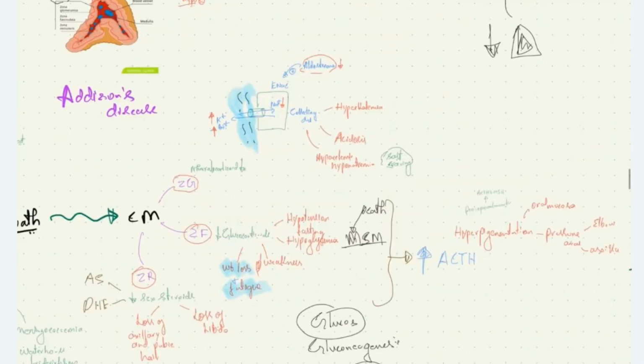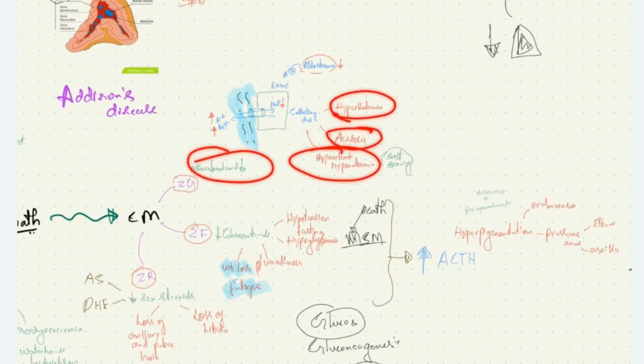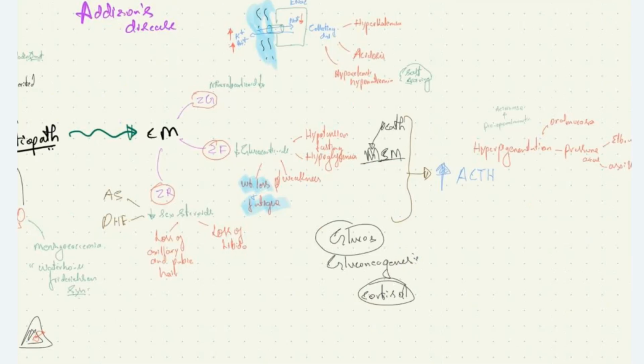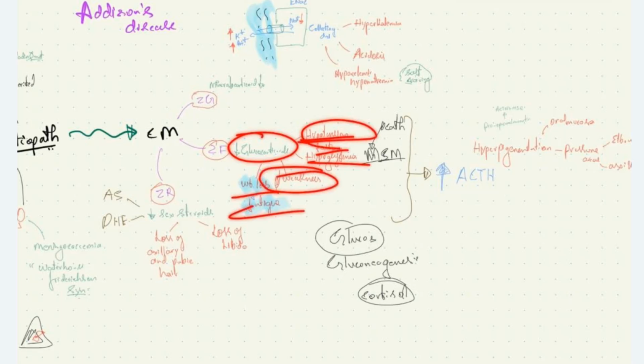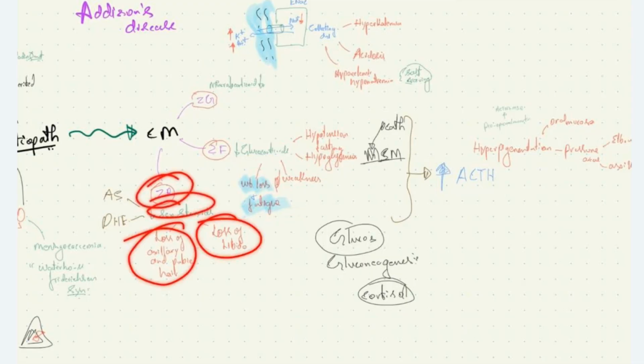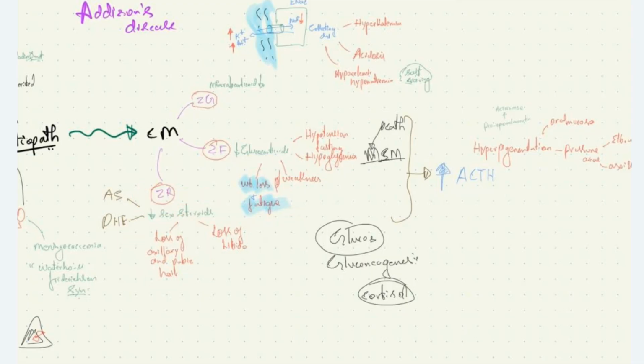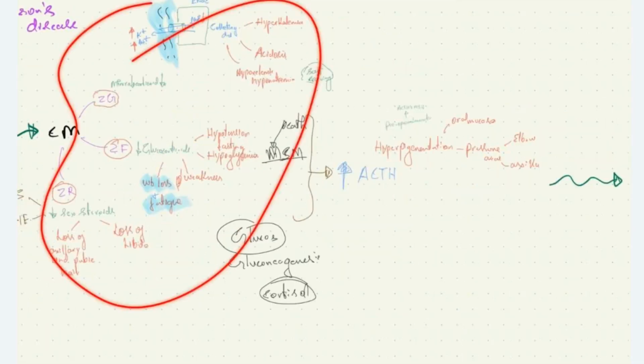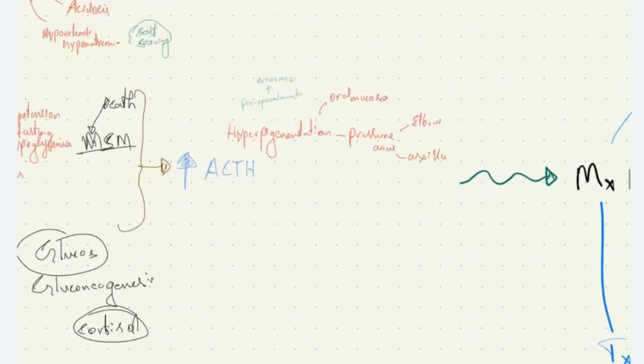Due to decreased mineralocorticoid level, we have hyperkalemia, acidosis, and hypovolemic hyponatremia. Due to decreased glucocorticoid levels, we have fasting hypoglycemia, hypotension, muscle weakness, weight loss, and fatigue. Due to reduced sex steroid levels, we have loss of libido, loss of pubic and axillary hair. And due to reduced adrenocortical hormone levels, we'll have increased ACTH, which causes hyperpigmentation in the oral mucosa, elbow, axilla, etc.